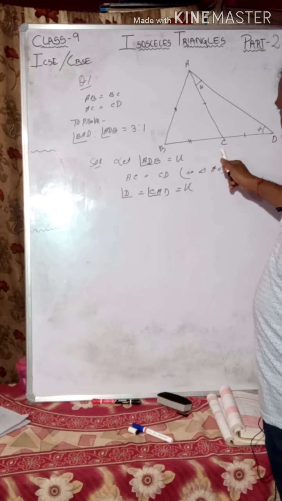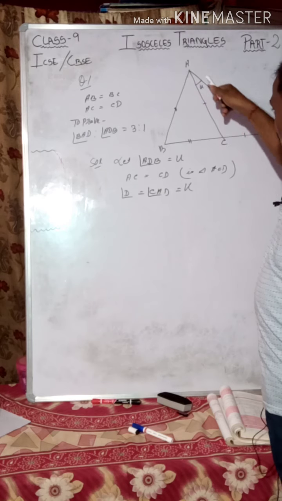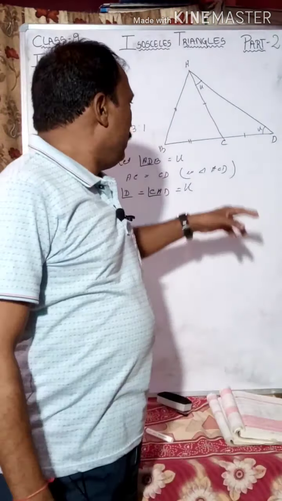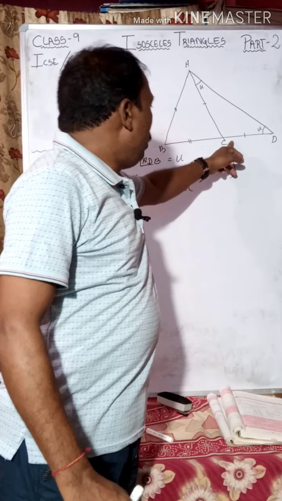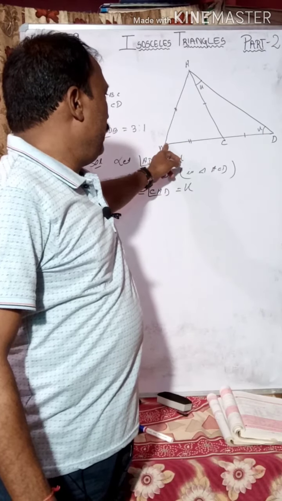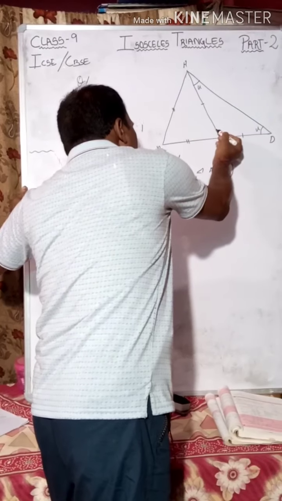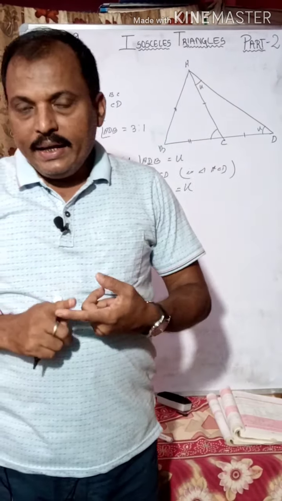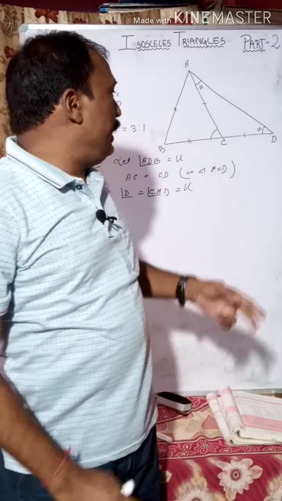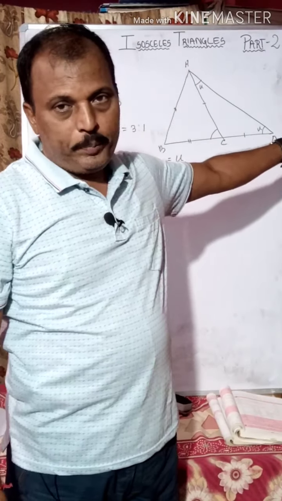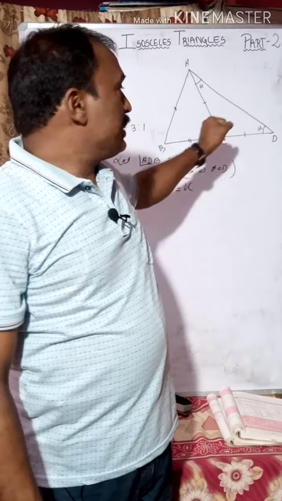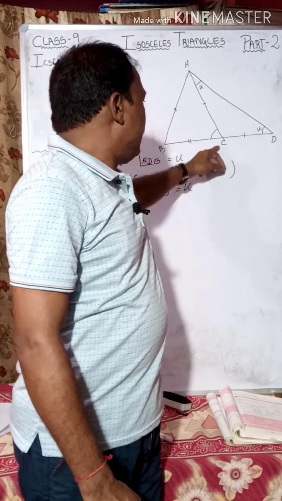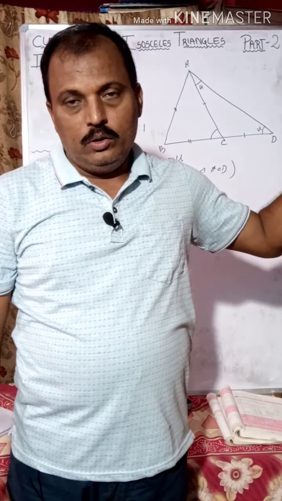Now look, in triangle ACD, CD is produced up to B. So here an angle is formed, which is an external angle of triangle ACD, namely ACB.